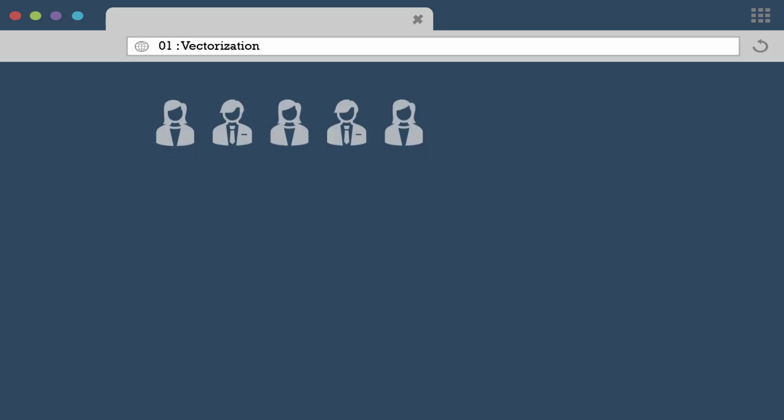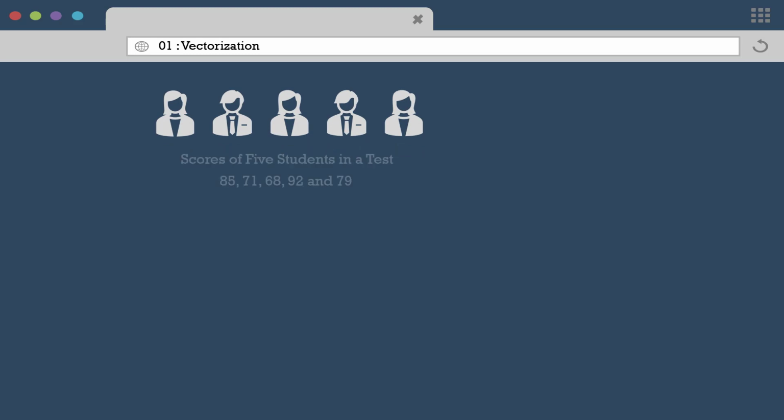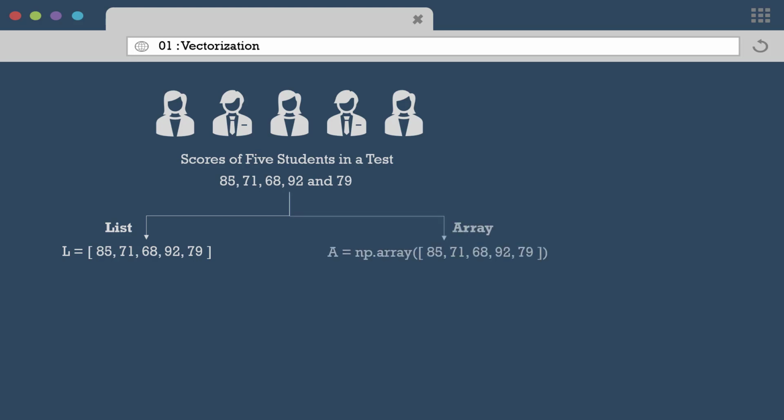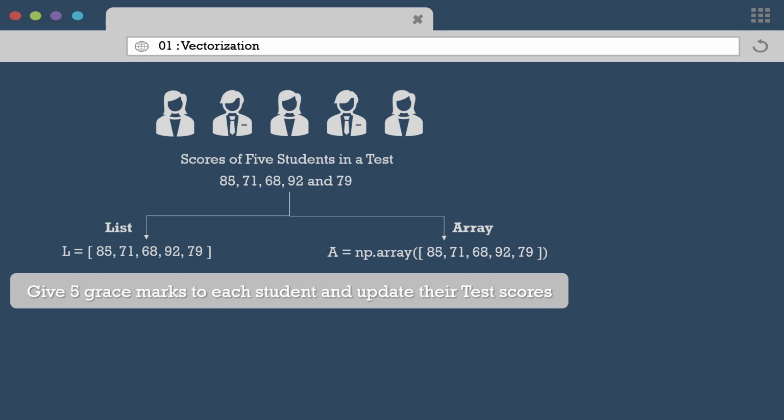Let's suppose we have scores of 5 students from a test and we want to perform a certain operation on all these numbers. So first we store all these values in both a list L as well as an array A. And the operation required here is to provide 5 grace marks to all the students and update their test scores.